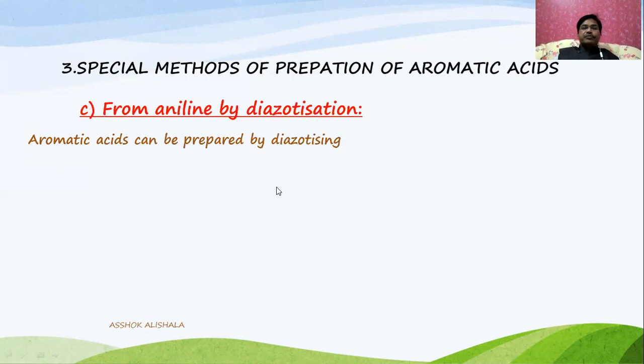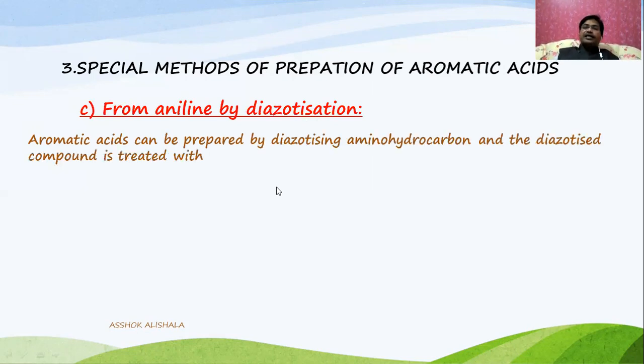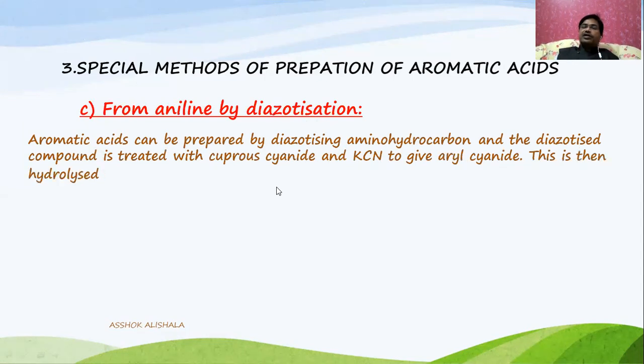Aromatic acid can be prepared by diazotizing amino hydrocarbons, and the diazotized compound is treated with cuprous cyanide and potassium cyanide to give aryl cyanide. This is then hydrolyzed to give the aromatic acid.